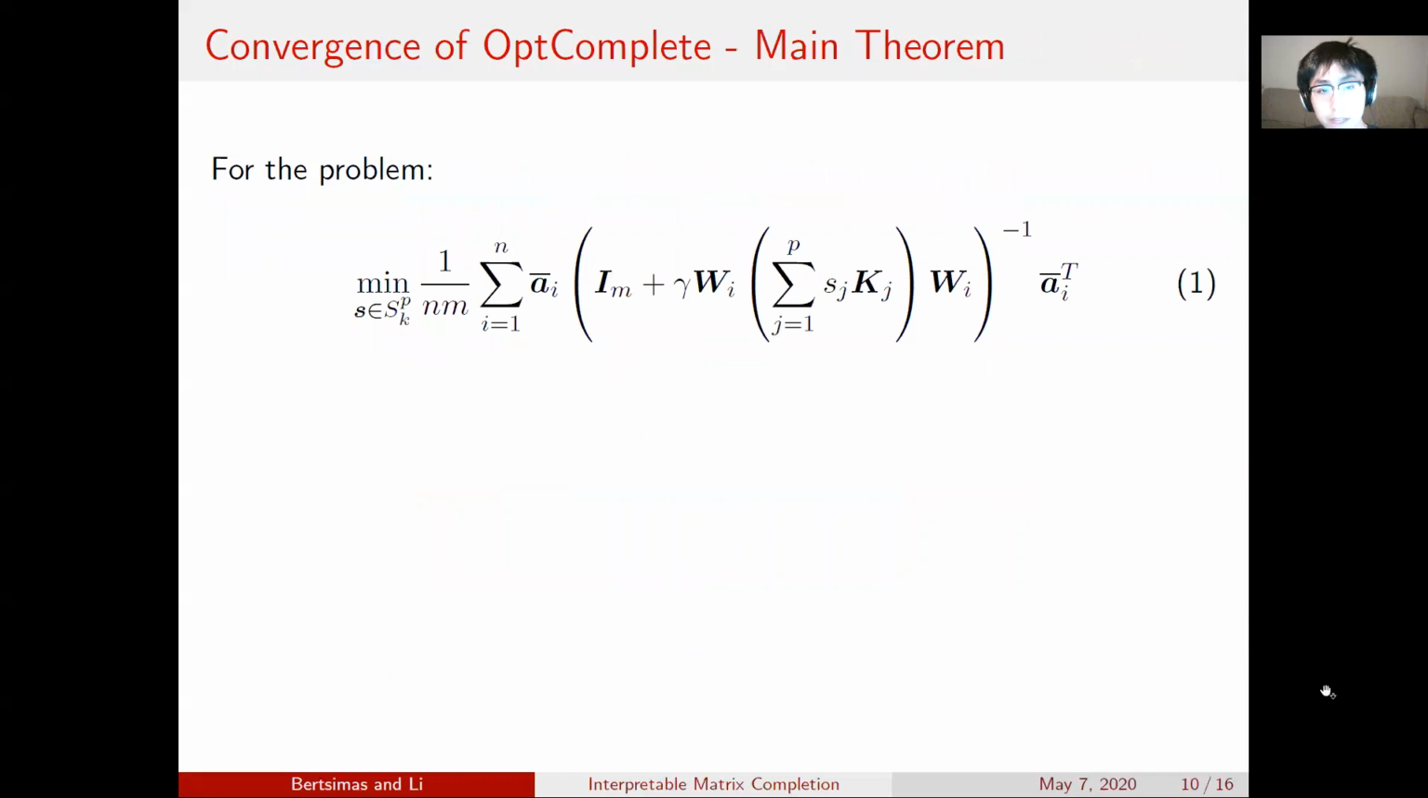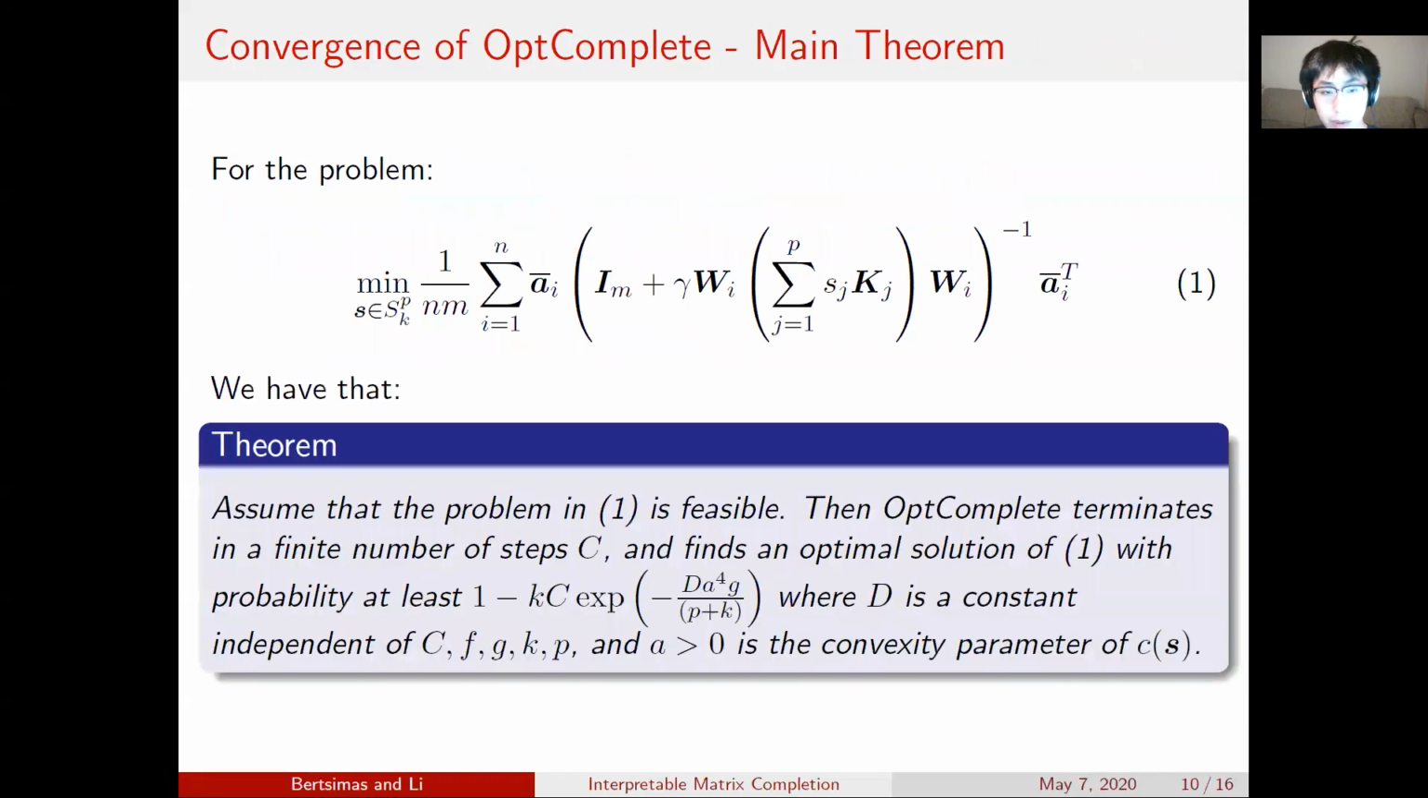So formally, for this interpretable matrix completion problem, we have that the OptComplete algorithm terminates in a finite number of steps, and more importantly, finds an optimal solution with extremely high probability that is exponentially decaying in the number of rows selected. Note this does not depend on the number of columns selected, and only depends on G. And with this, we know that if we select a reasonable amount of G, then we'll have a high probability that this algorithm will work.